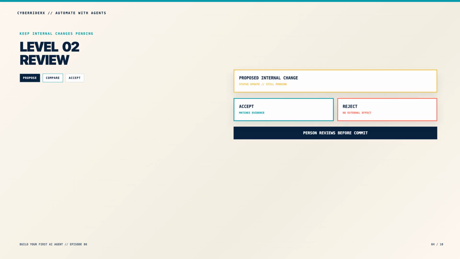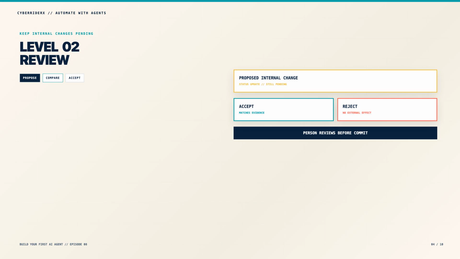The second level allows changes that a person reviews. Examples include updating a draft ticket, proposing a status change, or preparing an internal record. The agent performs the work, but the change stays pending. A reviewer compares the result with the evidence and expected outcome.